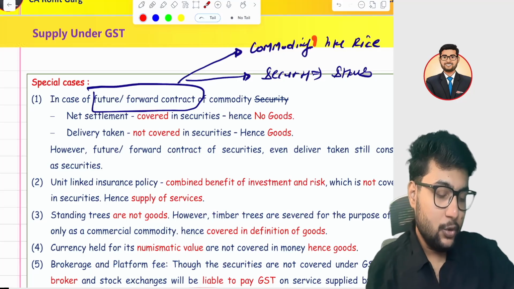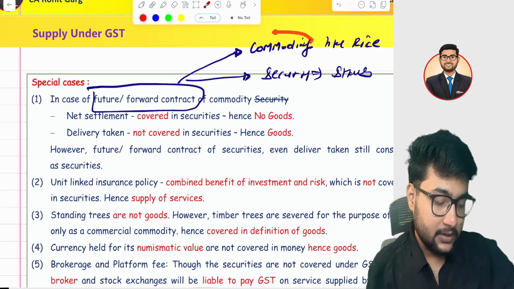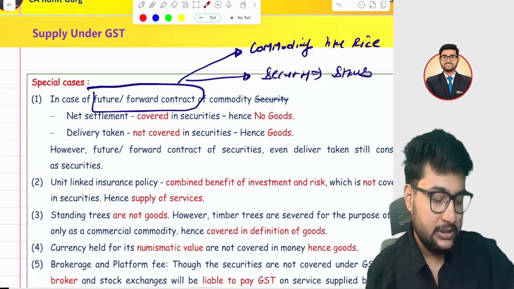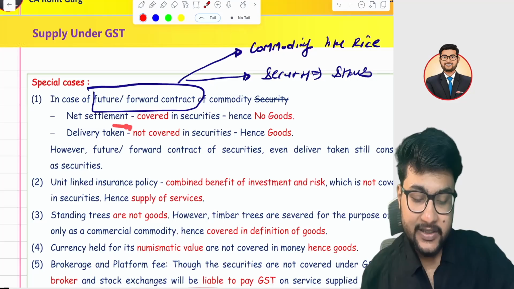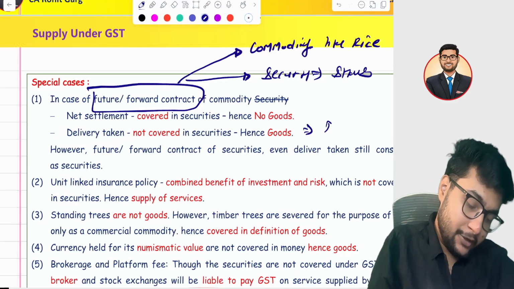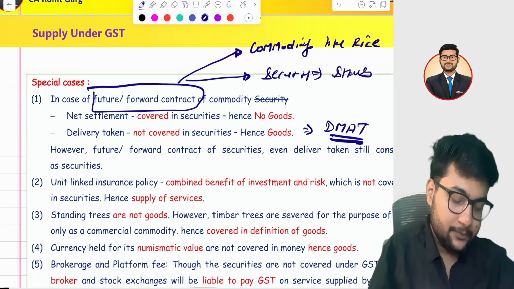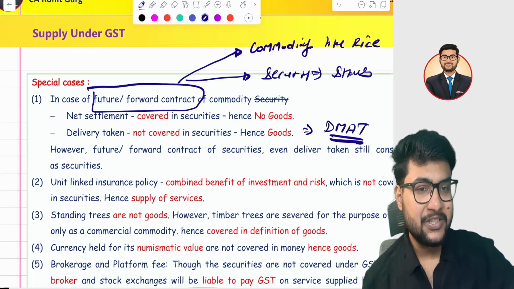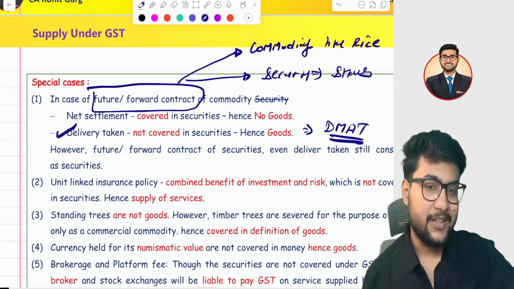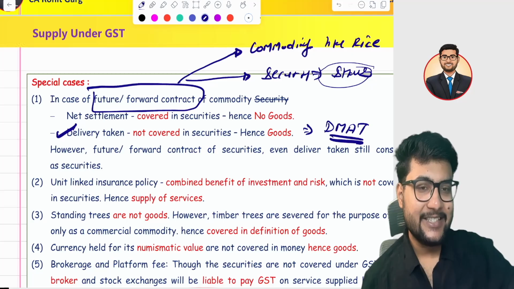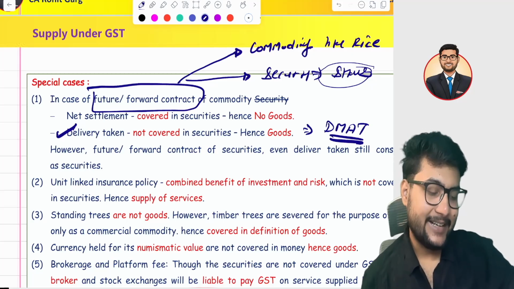So in delivery, there are two things. First, it is a commodity, and second, it is a security. So first, I will talk about shares. In shares, even though you take a physical delivery, it will be credited to your demat account, right? If it is credited to the demat account, then it is in the form of shares, and if it is in the form of shares, then it is a security. So even if there is a physical delivery of shares, it is always treated as a part of security and not part of goods, right?